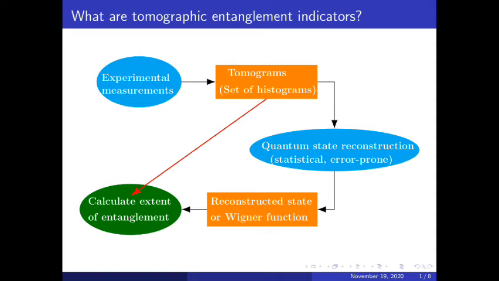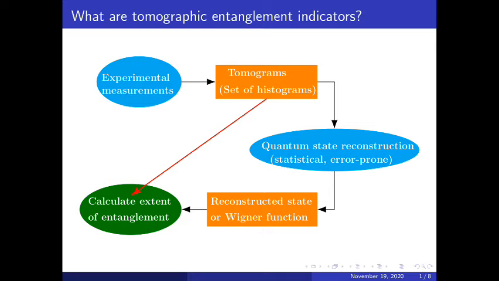In an experimental scenario, histograms corresponding to measured observables are available at the end of experimental measurements. This set of histograms is called a tomogram. Conventionally, a quantum state is reconstructed from a tomogram using tedious statistical techniques that are also error prone. This quantum state is then used to compute the extent of entanglement. It would be efficient and convenient if we can estimate the extent of entanglement directly from tomograms.